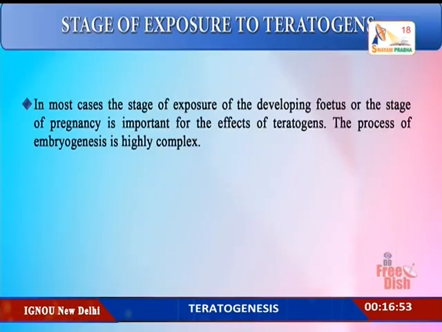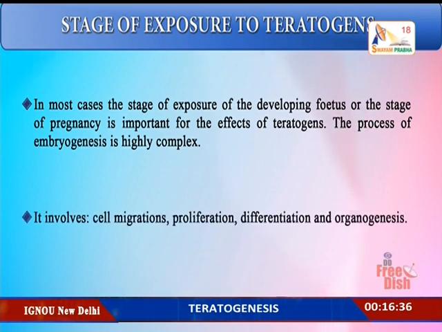Stage of exposure to the teratogens. In most cases, the stage of exposure of the developing fetus is very important and primary, and the stage of pregnancy is important for the effects of these teratogens to be noticed. The process of embryogenesis itself is highly complex, and it involves cell migration, proliferation, differentiation and finally organogenesis.